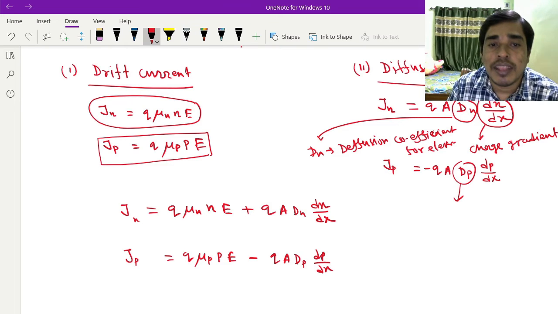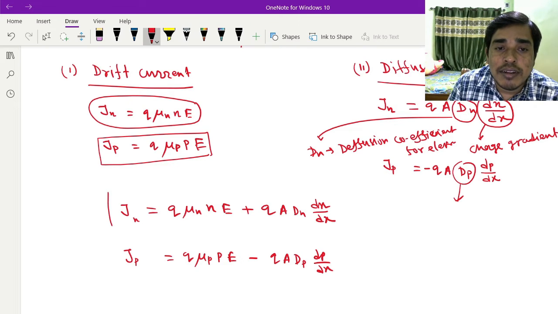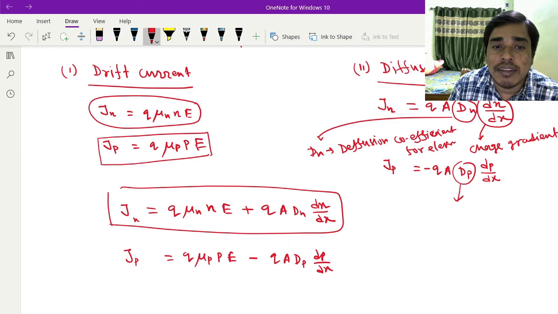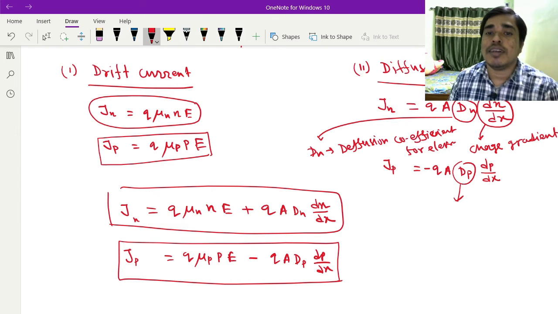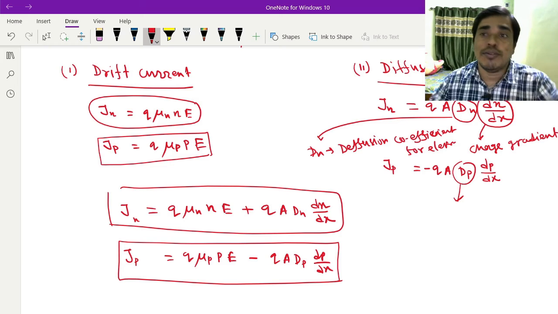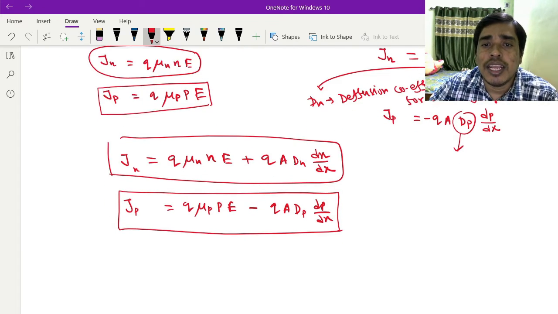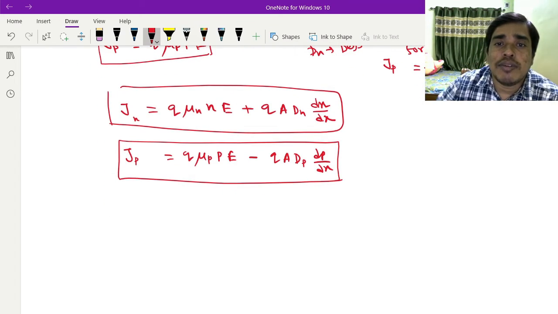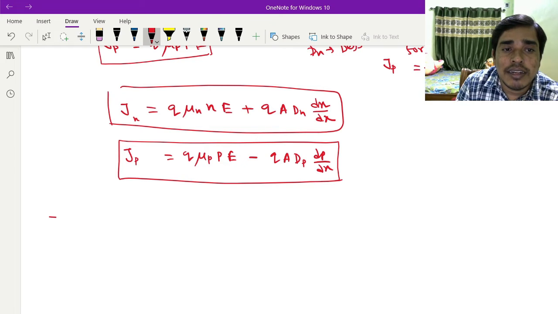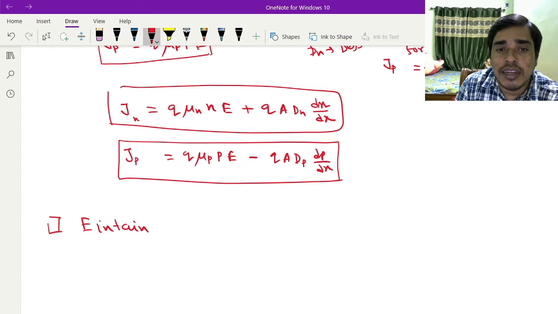This is the current density for electrons, and this is the current density for holes. Now I will discuss Einstein's relationship.